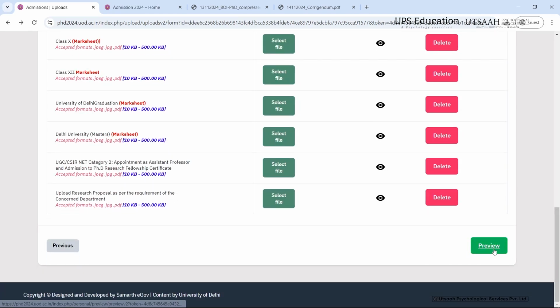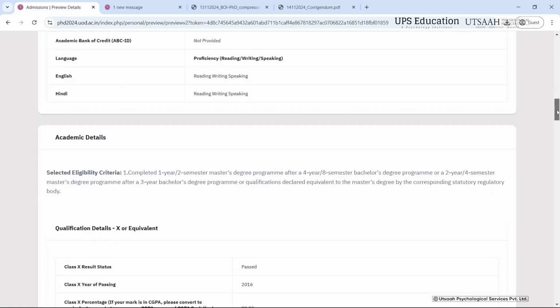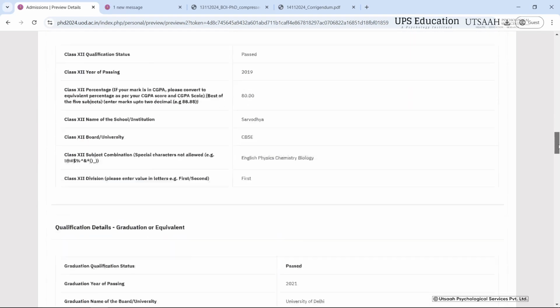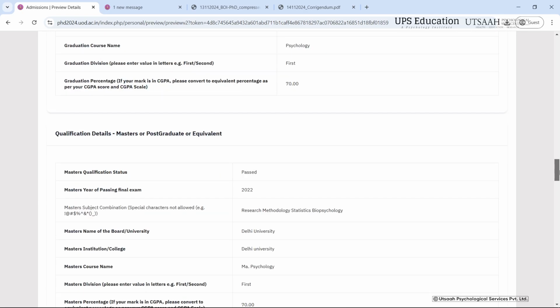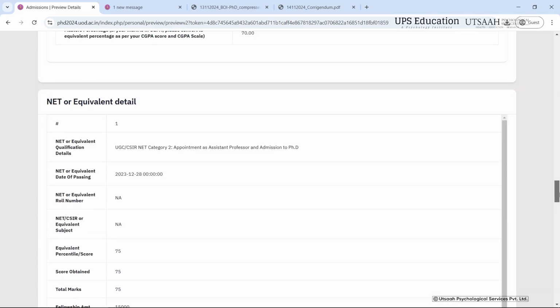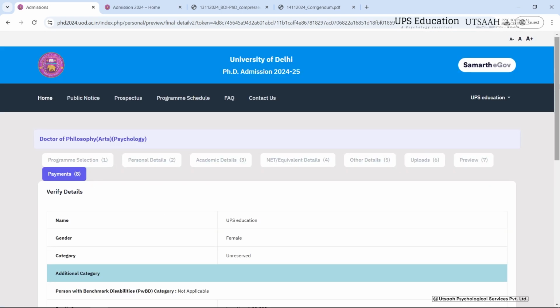I'll just recheck, and then I'll click on preview. So as you can see, the form has been filled here. You just have to recheck everything, and you just have to check that you have filled all of the necessary details here. And then after rechecking everything, previewing everything, you just have to click on submit.